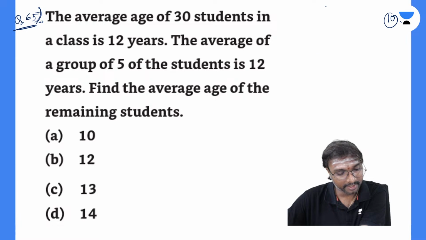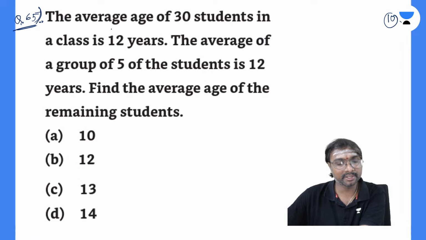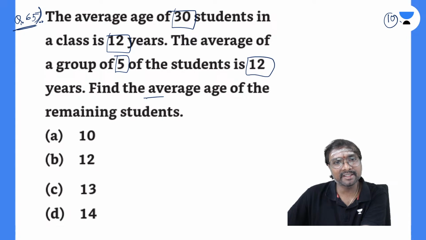12. Aniket said 12. And any other answer by others? Okay. Tayana also got 12. Now, what is given, if you just observe? Abhijit, what did you get? The average of these 30 students in a class is 12 years. The average of this group of 5 of the students is 12 years. Find the average age of the remaining students, right?